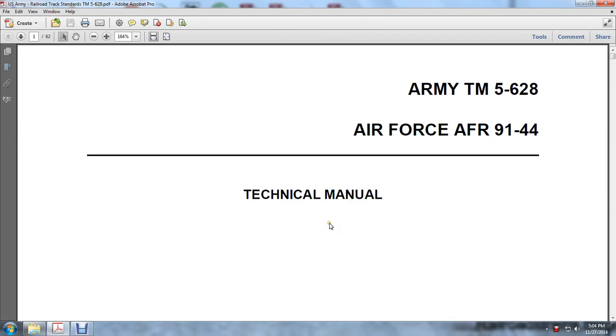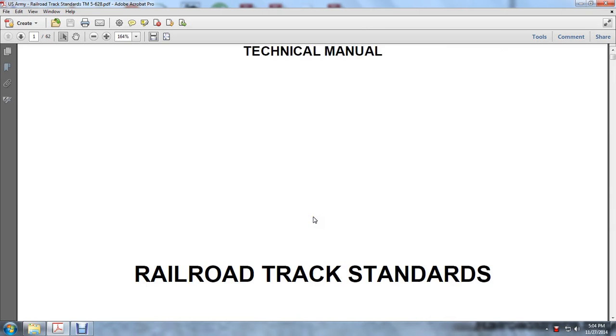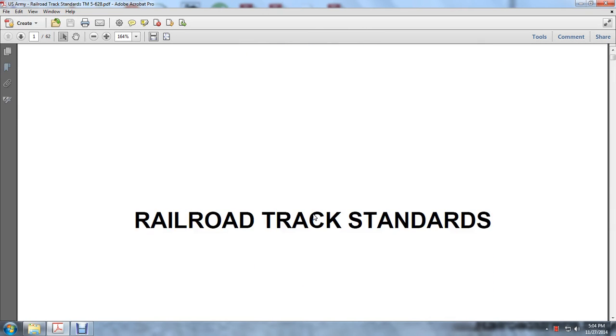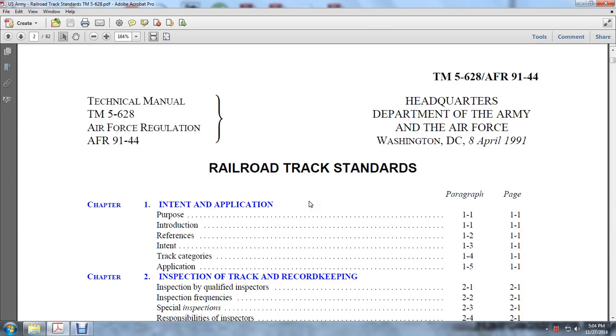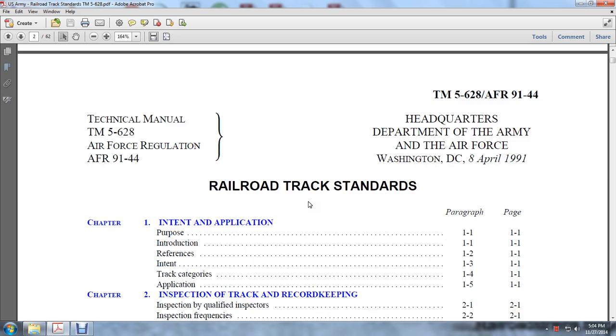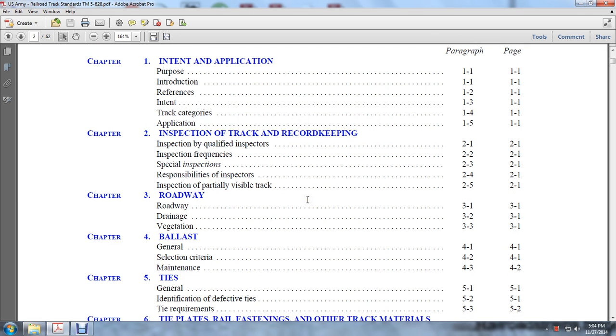TM 5-628, Air Force AFR 91-44 Technical Manual. Railroad Track Standards. Approved for public release; distribution is unlimited. Department of the Army and the Air Force, April 1991. Chapter 1, Intent and Application. Chapter 2, Inspection, Track Record Keeping.